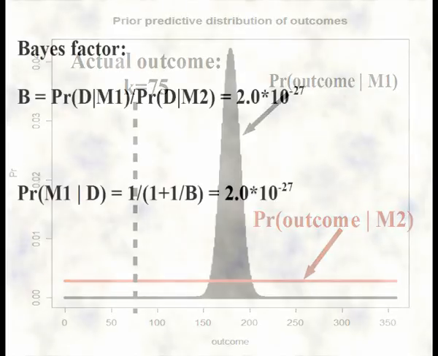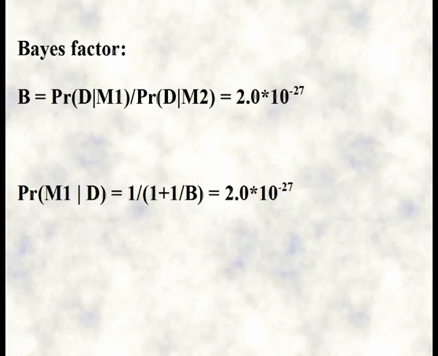If we plug the Bayes factor into Bayes' formula with equal prior model probabilities, we get that the posterior probability for Model 1 is 2.0 times 10 to the power minus 27. So the null hypothesis about a non-skewed sampling of males and females can be soundly rejected.